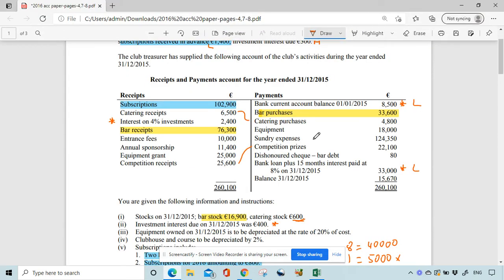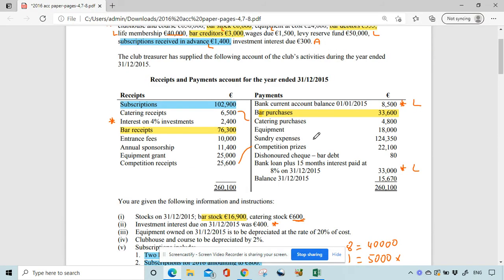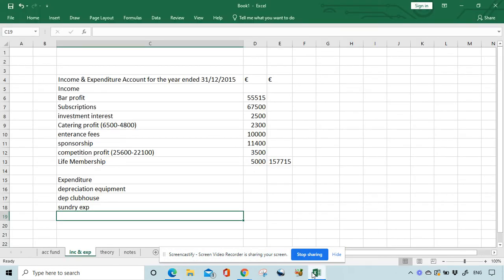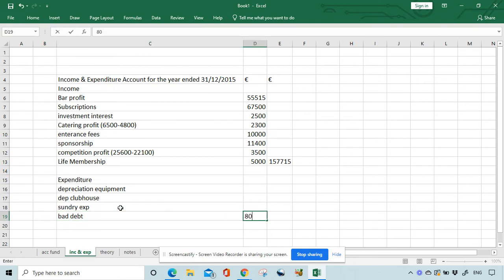What else do we have? We have competition prizes. We have dealt with that. We have a dishonoured cheque, which is a bar debt. So this is going to go in as an expenditure. We'll call it bad debt. Bad debt, €80.